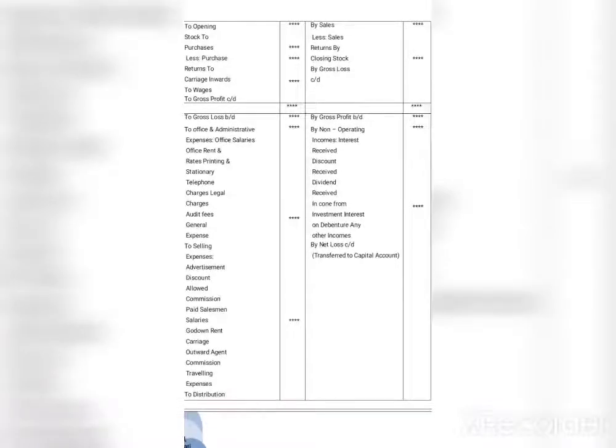The most important thing to be noted in the preparation of the P&L account is that once we prepare the trading account, if that is gross profit, that will be carried forward and brought down to the credit side of the P&L account. If that is gross loss, that gross loss will be brought down to the debit side of the P&L account. This is the thing to be remembered.